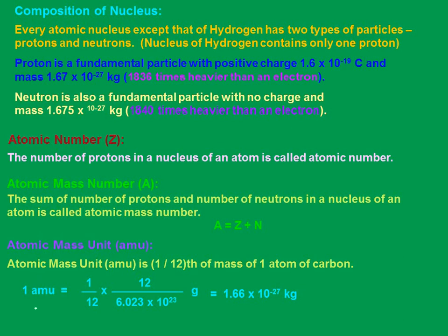The nucleus of hydrogen contains only one proton, and that's it. So 1.66 into 10 power minus 27 kg, while the mass of the proton is also almost nearly 1.6 into 10 power minus 27 kg. That's the reason why 1 AMU is close to the mass of the hydrogen atom. Are we clear with this? Right. Let's look at the next one.